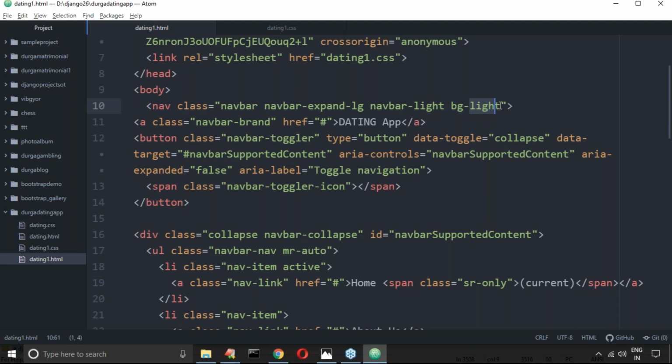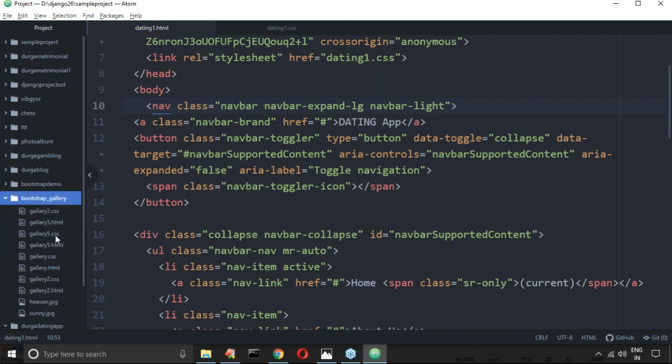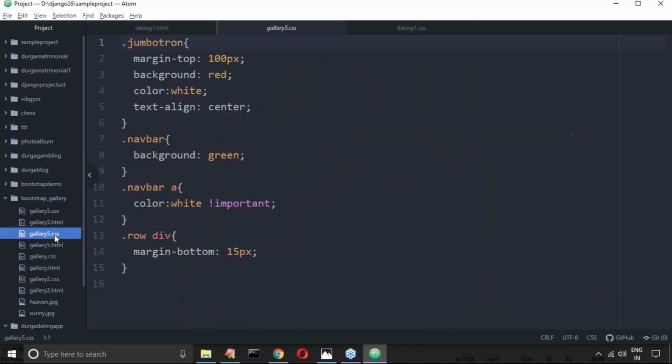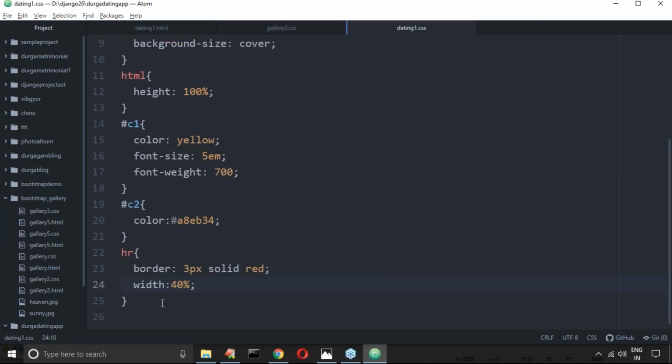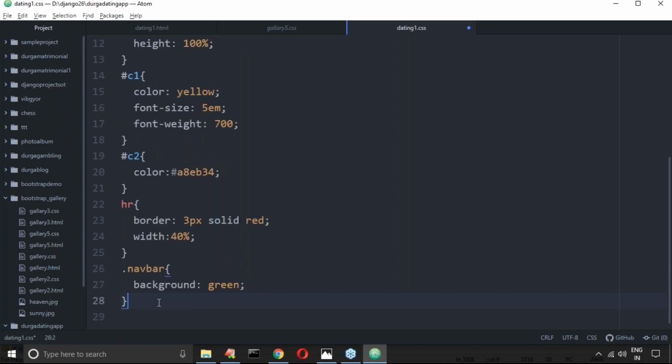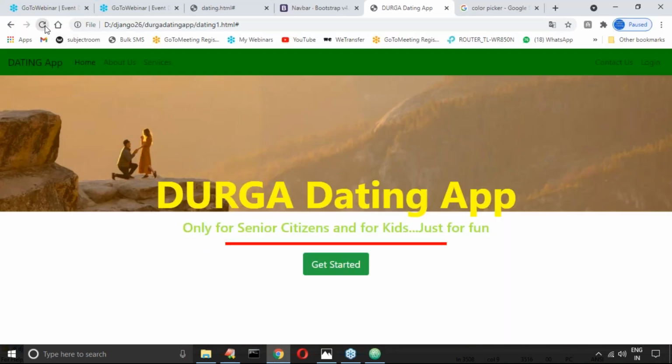Let me take bg-dark, or otherwise remove this part. In the last Bootstrap gallery I used gallery5.css, where I took the navbar green background. Can I copy paste this? Now let me take dot navbar-green. Yes, perfect.